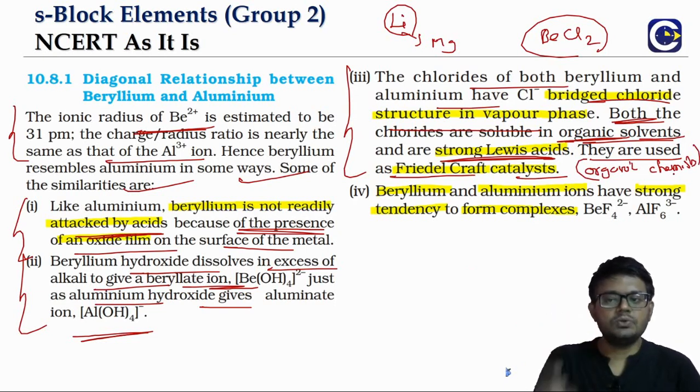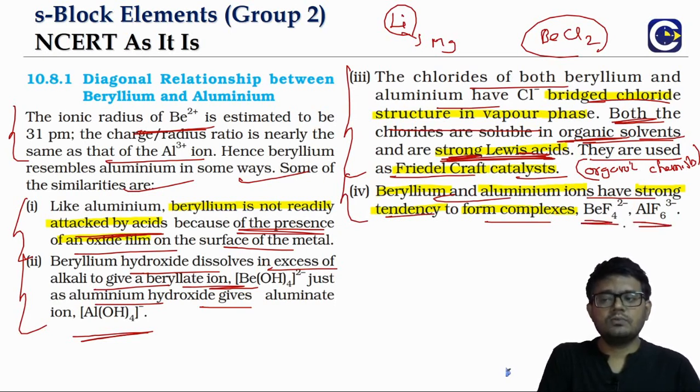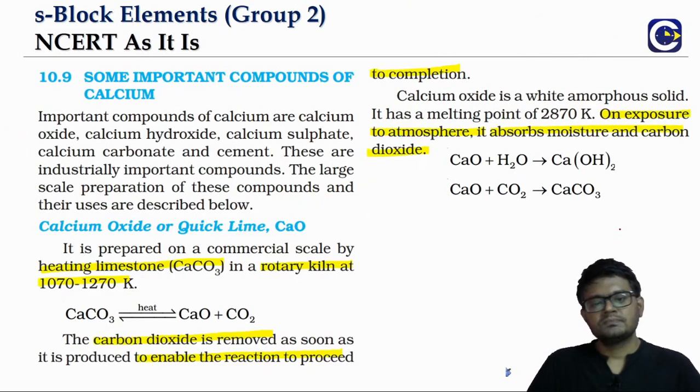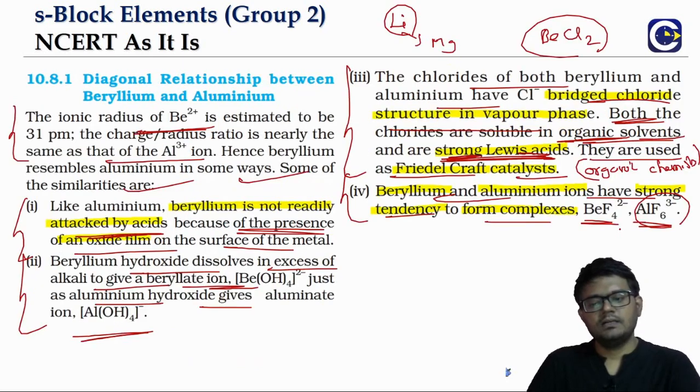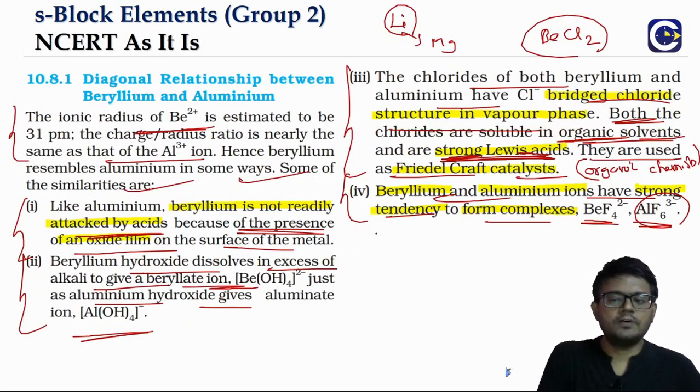And the property that is used is the idea that they can act as a Lewis acid, because they can accept a lone pair of electrons. Now beryllium and aluminum will have a strong tendency to form complexes, like BeF4 2 minus can be formed, AlF6 3 minus can be formed. Again, the idea of forming complexes is also partly because of the electron deficit nature.